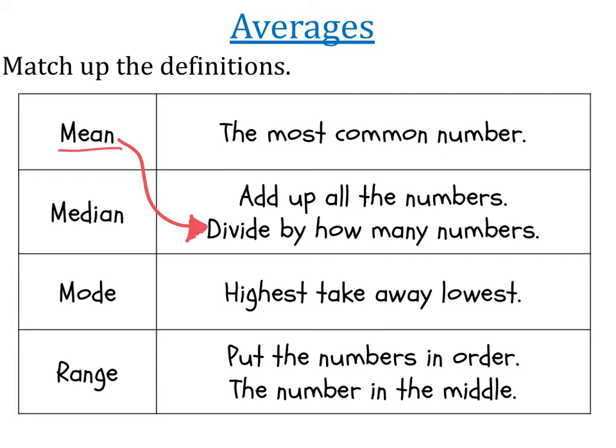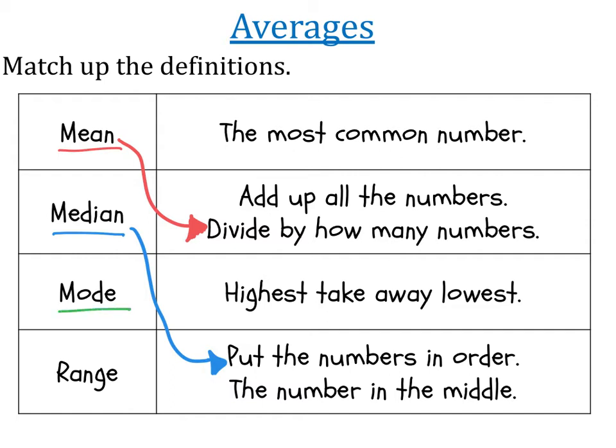What you might want to do at this point in time is pause this and then write that down in your book. If you already know that, then absolutely brilliant. You don't have to do anything with that. If you just want to have the definition in your book, then that's still a good idea. The median is another kind of average, and the median is when we are looking for the middle number. Now, there's an extra step that we have to do. We actually have to put the numbers in order first, and then we look for the middle number. So that's the definition of the median. The median is the middle number or the middle value.